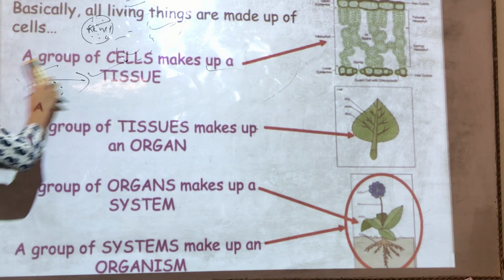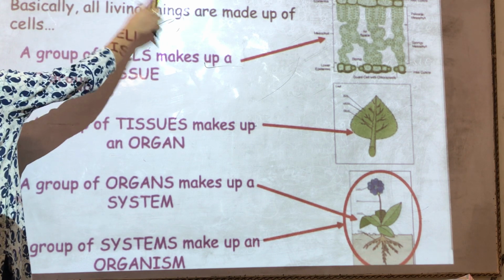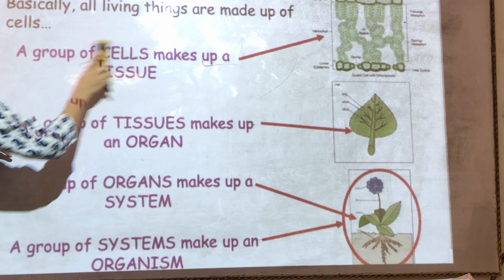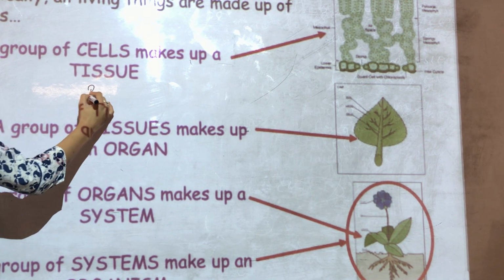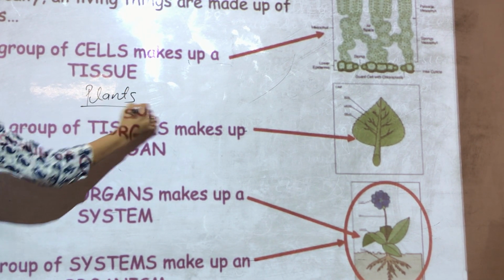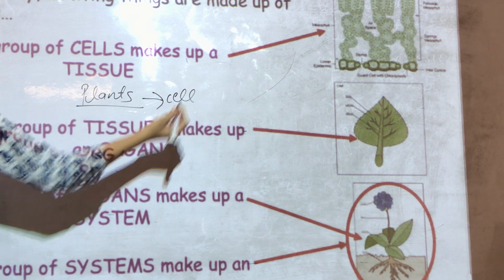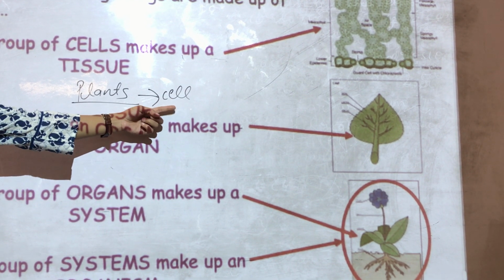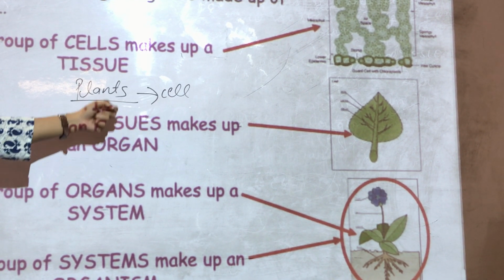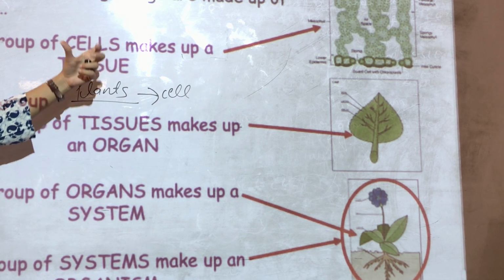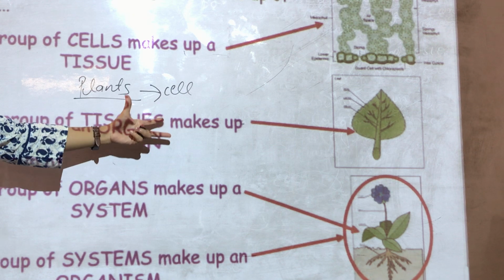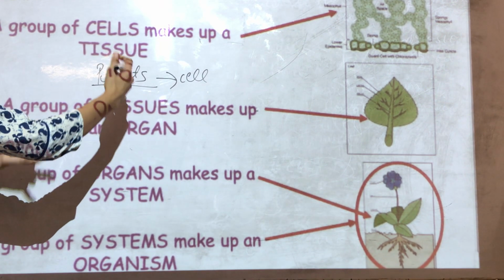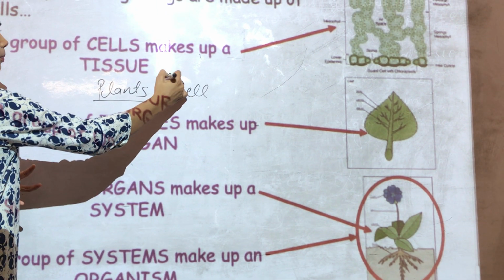Now, tissues are also present in plants, not only in animals and humans, because plants are also made up of cells. Similarly, one single cell cannot carry out all the functions, like cell division and food making. One single cell cannot do it, so different types of cells are present in plants as well.